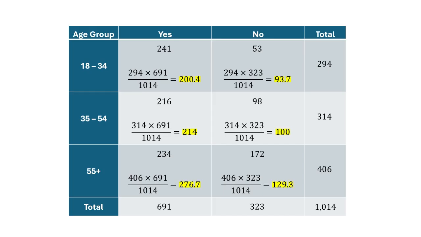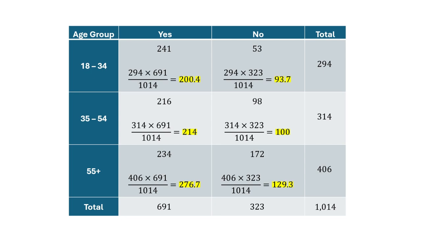The test itself is trying to figure out how different our observed counts that our data gave us are from what we would expect to see if there's no relationship. So it's a collective measure of that. You can refer to your textbook for the formula and such, but that is our expected frequencies.